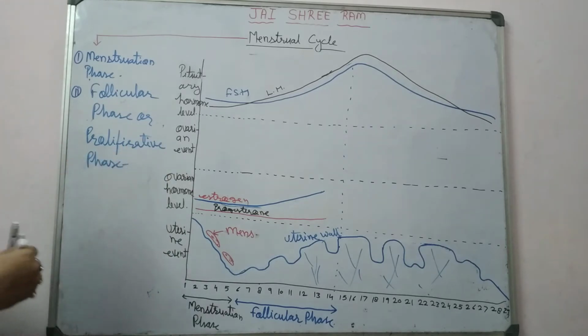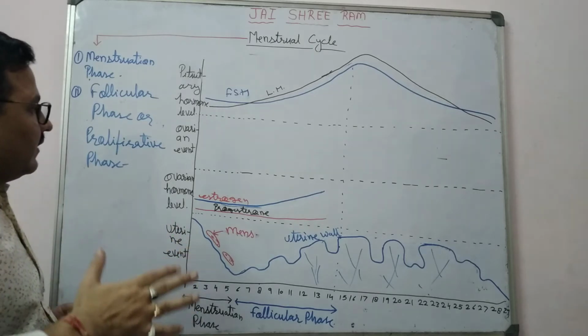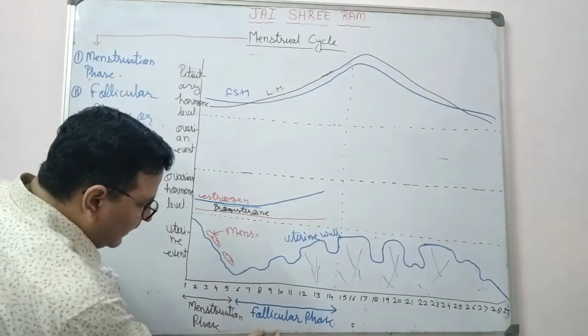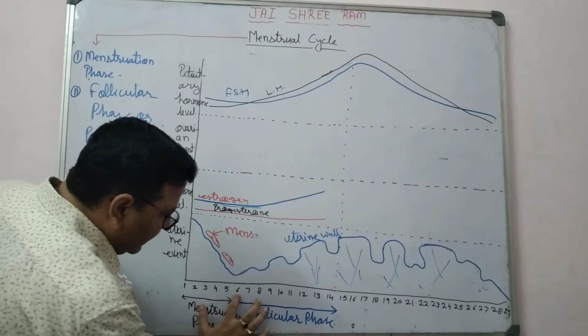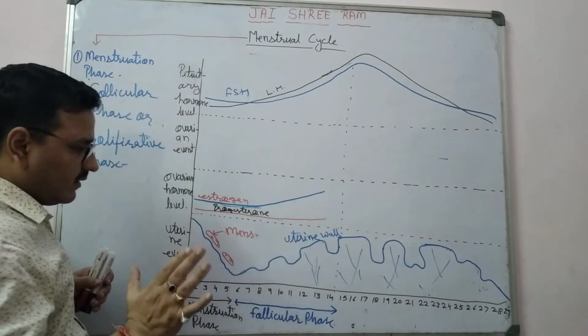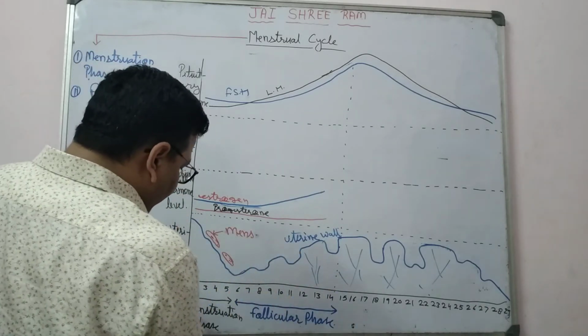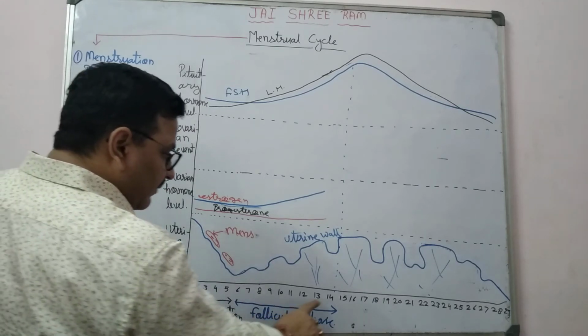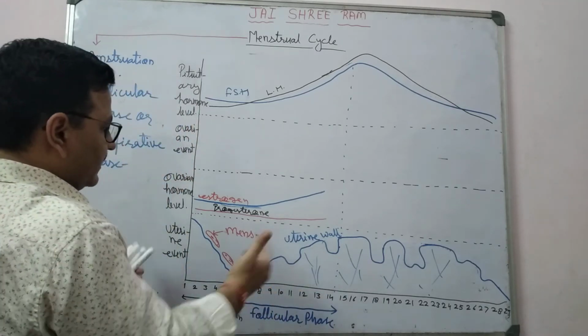Another name is the proliferative phase. What happened here? The follicular phase, after menstruation, lasts for 9 to 12 days, right? It means from the starting of menstruation up to the 13th or 14th day it is present.